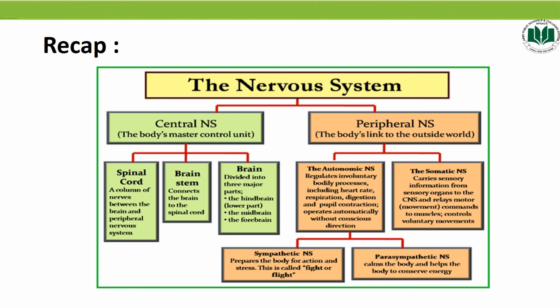So students, today we have discussed the basic organization of the nervous system, that is CNS and PNS, and we have discussed that the CNS is divided into brain and spinal cord and brainstem. The brainstem basically connects the brain to the spinal cord. In the peripheral nervous system, we covered the spinal and cranial nerves in man. The peripheral nervous system is subdivided into the autonomic nervous system and somatic nervous system, and in the autonomic nervous system, we covered the sympathetic and parasympathetic nervous system.